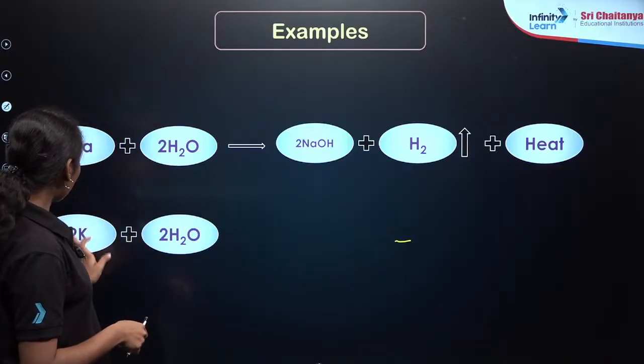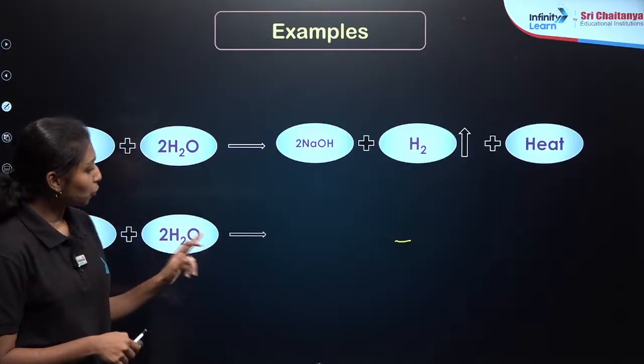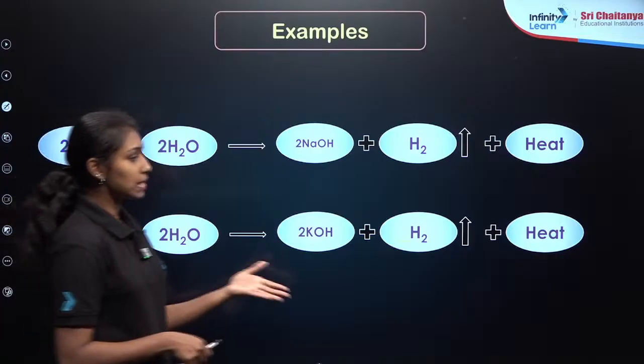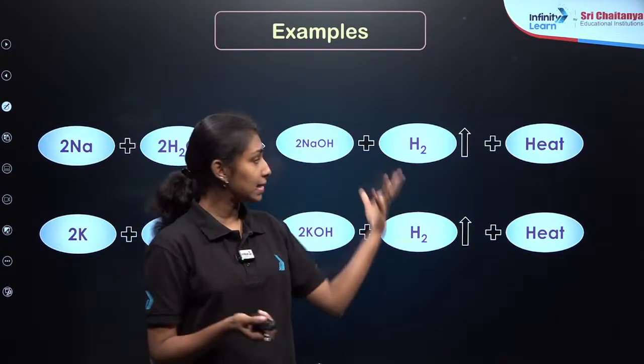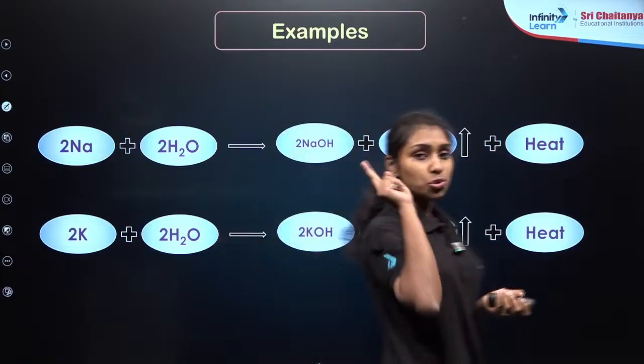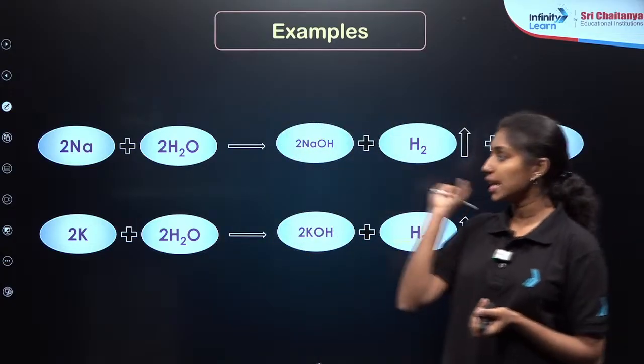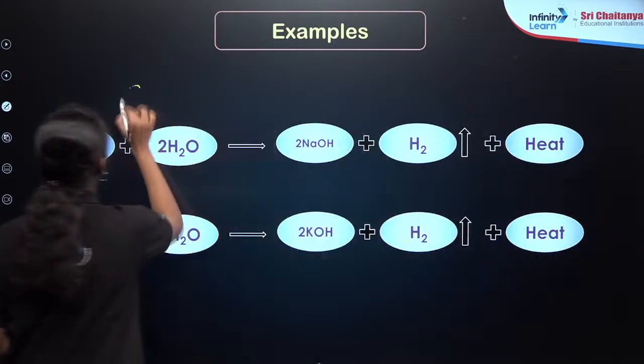The next case, potassium plus water reacting to form potassium hydroxide plus hydrogen plus heat. Again, exothermic reaction. Because of this heat, it catches fire easily with the hydrogen. So these are the two metals which react with cold water easily. Cold water.